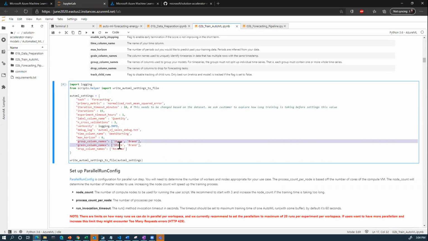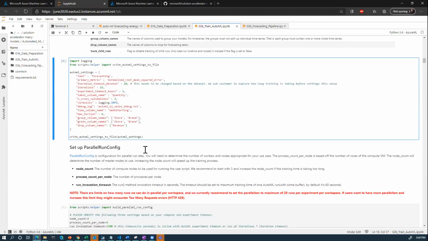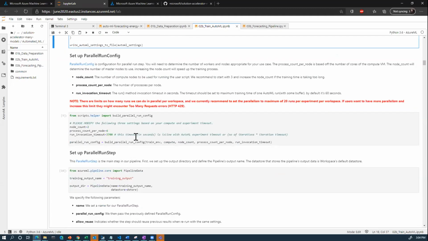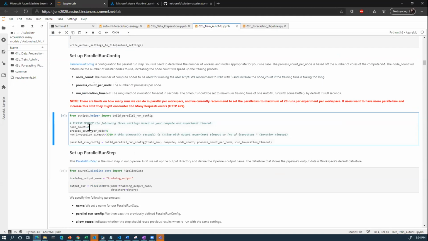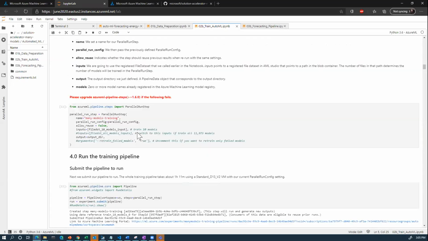Two of the important columns here are group columns and grain columns. Group columns is the number of models we want. In this case, it's split by store and brand. And grain columns identifies a unique time series in your data. Often the group and grain will be the same. In this case, it's store and brand again. Then we can set up our parallel run configuration. A couple things that we need to tweak here are our node count and process count per node. This basically helps you improve the concurrency and how fast these models will be trained. And then we can go ahead and launch this run.